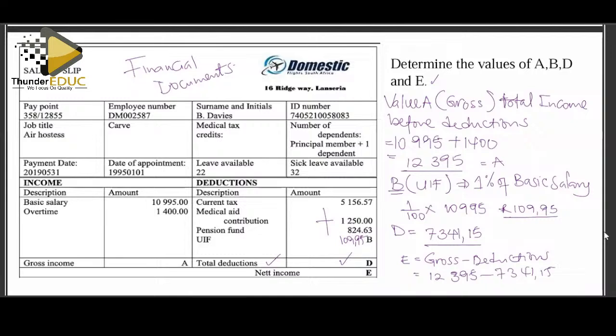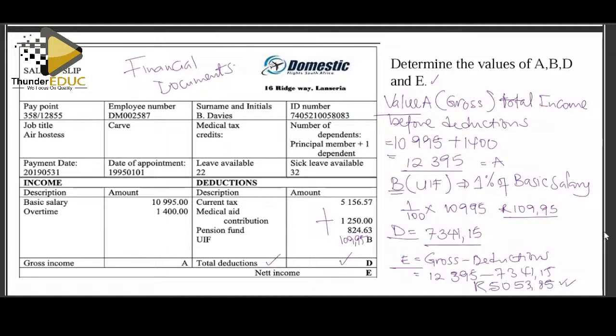Don't forget to show the working. So here we end up with 5,053 rands 58 cents. That's the value of E. So we have our values. Please, don't forget to show the working.